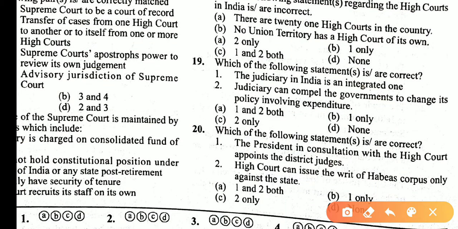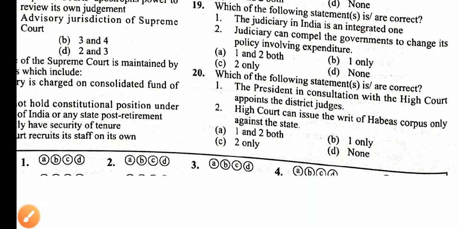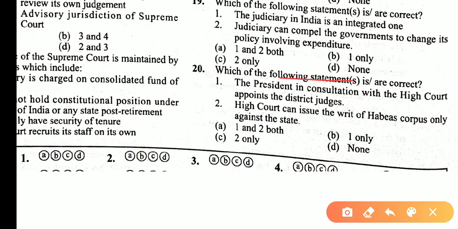Which of the following statements are correct? The judiciary in India is an integrated one. Yes. Judiciary can compel the government to change its policy involving expenditure. No. Asking what correct statements, only 1. So answer is B. Which of the following statements is correct? The President in consultation with the High Court appoints the district judge.